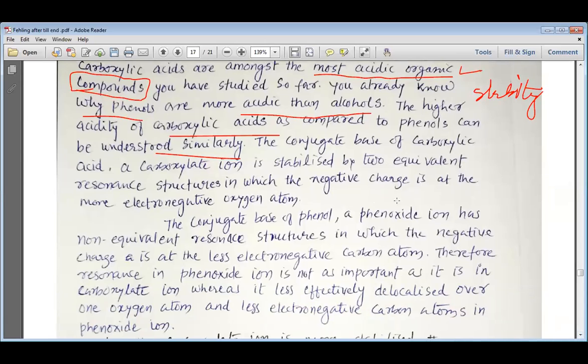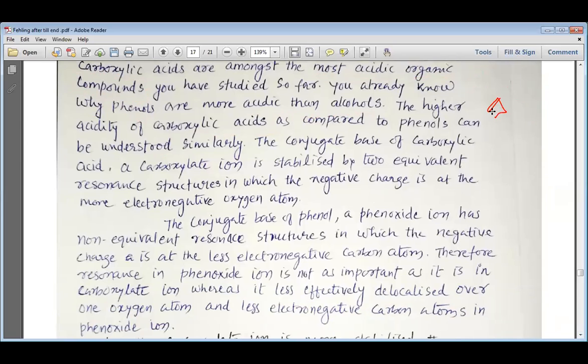So this is how the carboxylate ions are more stable than carboxylic acid, and they are more acidic. The carboxylate ions are even more stable than the ions produced by the phenol by losing the hydrogen, which is known as the anion formed by phenol. And that is why carboxylic acids are more acidic than the phenols. Compared to phenols, it can be understood similarly that carboxylic acids are more stable.